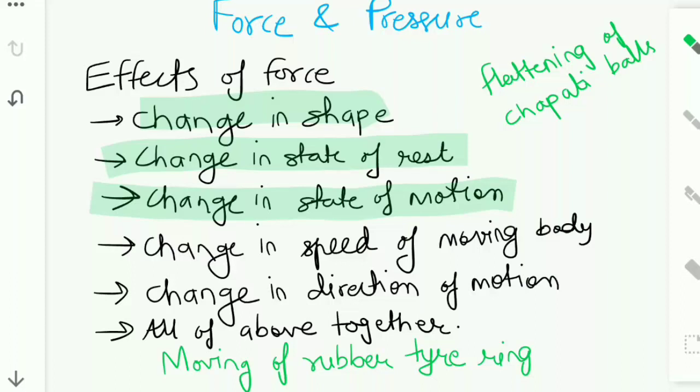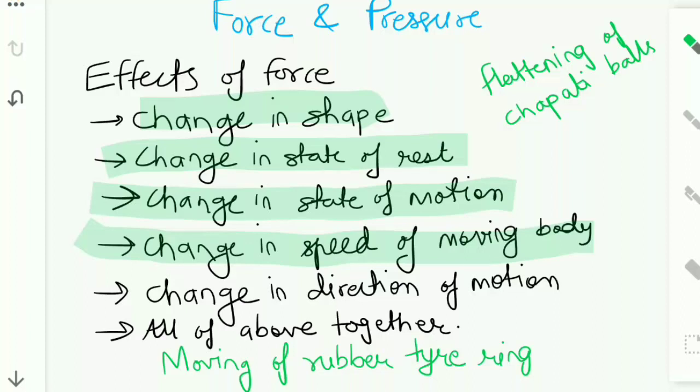Now your friend is catching up with you. He is starting to get level with you. So you want to beat him in the game. So what are you doing? You are increasing the speed of your tire ring. So what is happening here? Change in speed of the moving body is happening. Now your friend is trying to hit you and push you to the ground. So what are you doing? You are moving away from him.